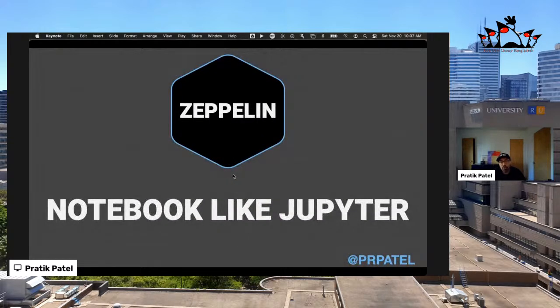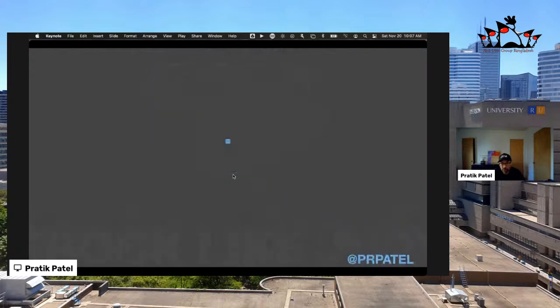But at its core, Apache Zeppelin is a web notebook like Jupyter Notebook. Right? So you'll see as we go through this, it's very similar to Jupyter, except it's built on Java, and it has tons of connectors for all of the big data projects I mentioned previously, which we'll look at while we're going through this.